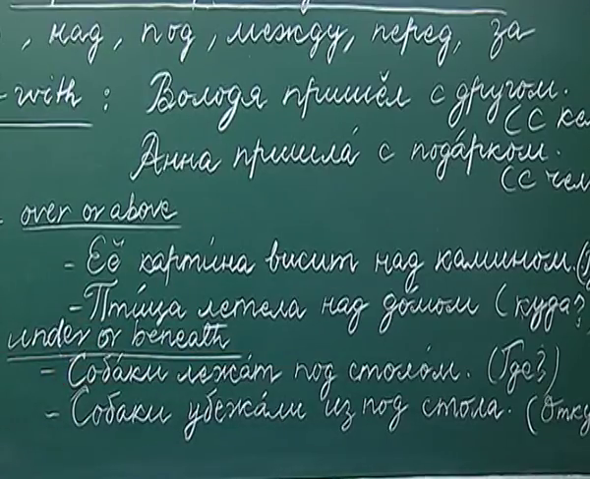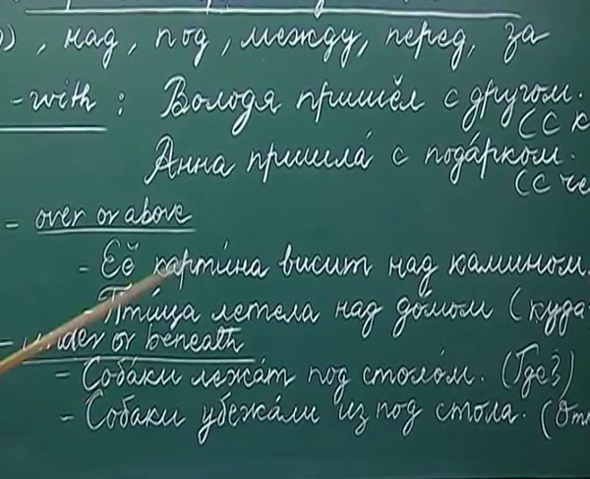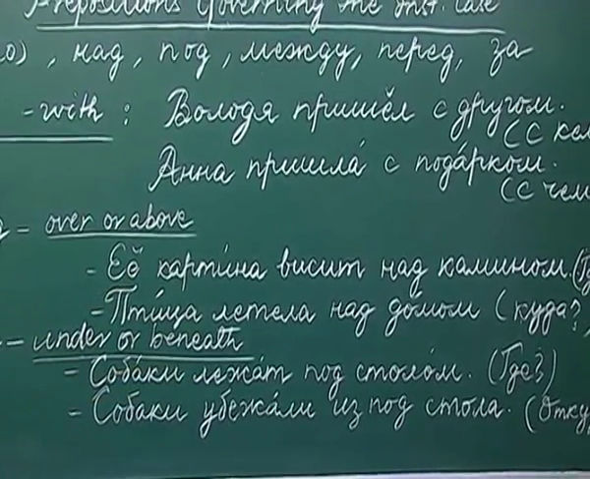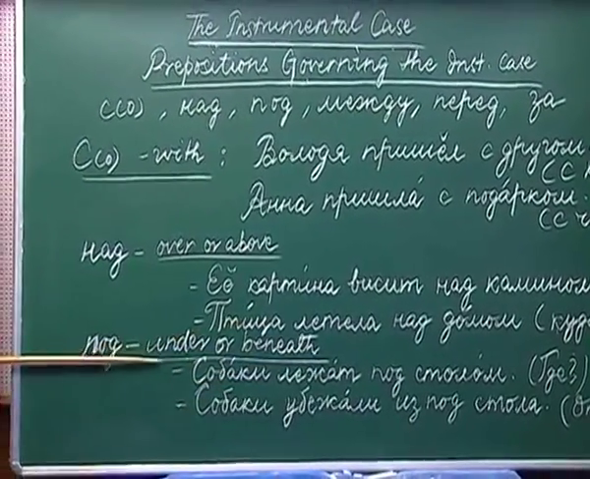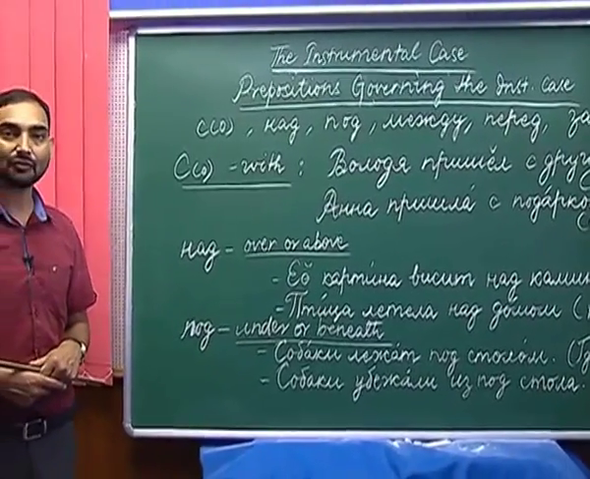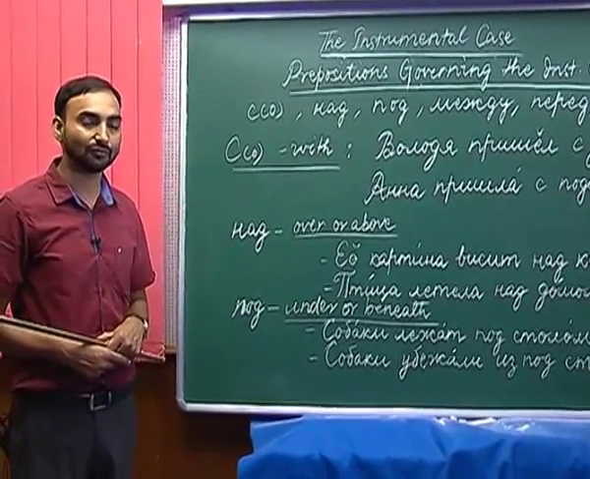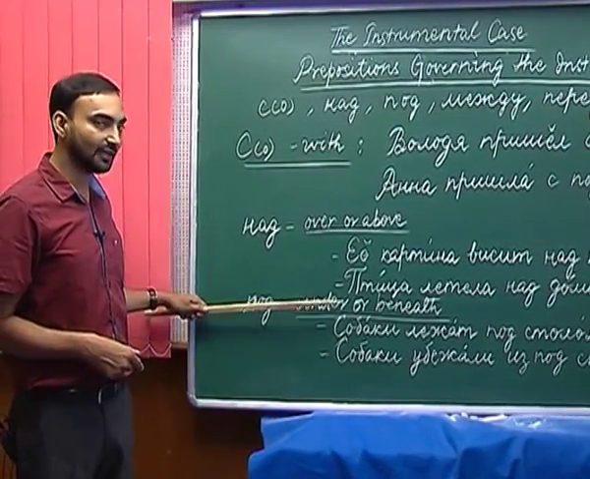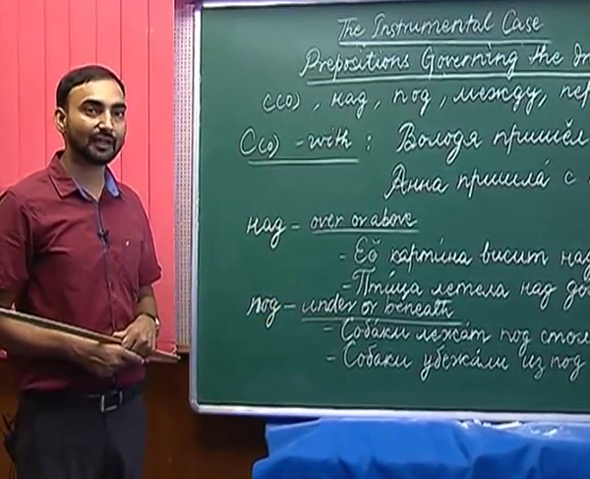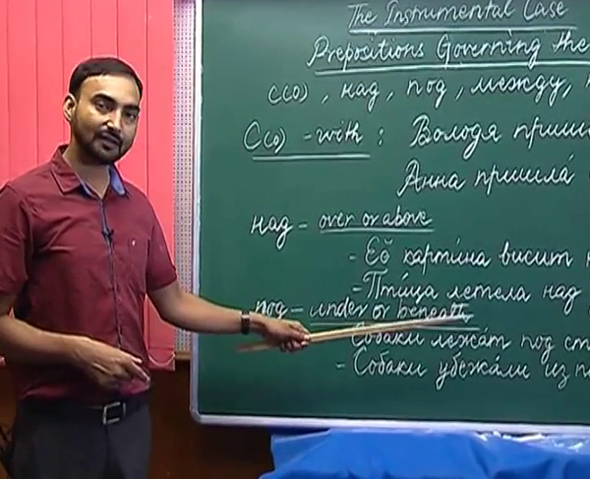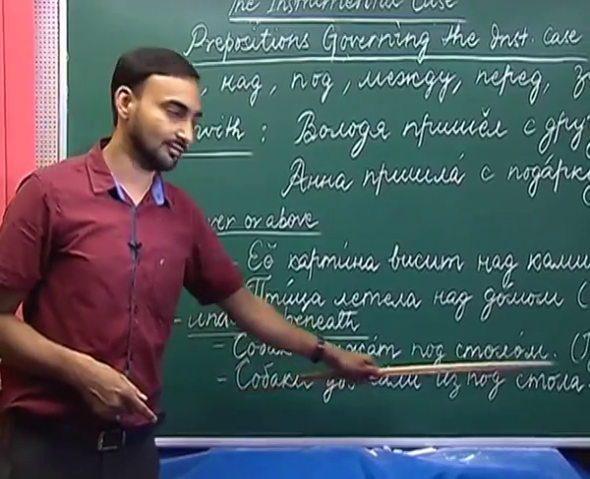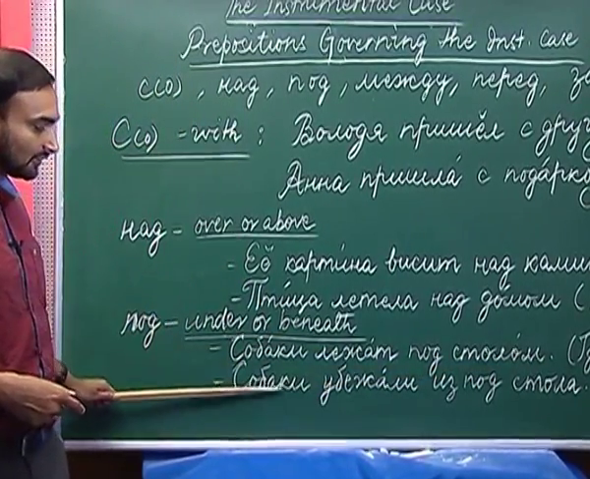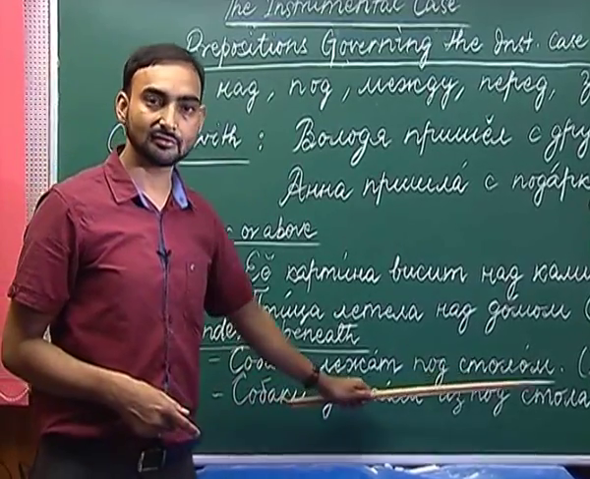But a very important thing I would like to discuss here is, if there is a verb of motion which has been used in a sentence, and if we are using this preposition pad, then we are supposed to use the accusative case of the noun. For example, Sabaki ubishali is patstola. What does it mean? The dogs ran out of the table.